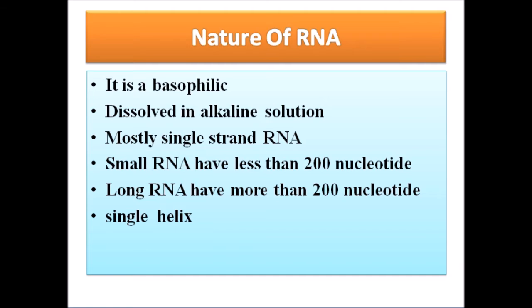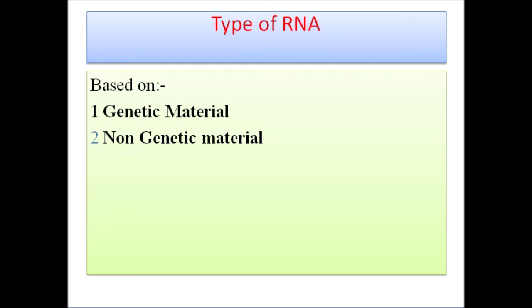Examples are siRNA and miRNA, which are small stranded RNAs, and long stranded RNAs have more than 200 nucleotides. These are known as mRNA and ribosomal RNA. RNA is mostly found as a single helix. If it forms a double helix, it has a major groove that is narrow and deep. RNA molecules are of two types, based on genetic material and non-genetic material.